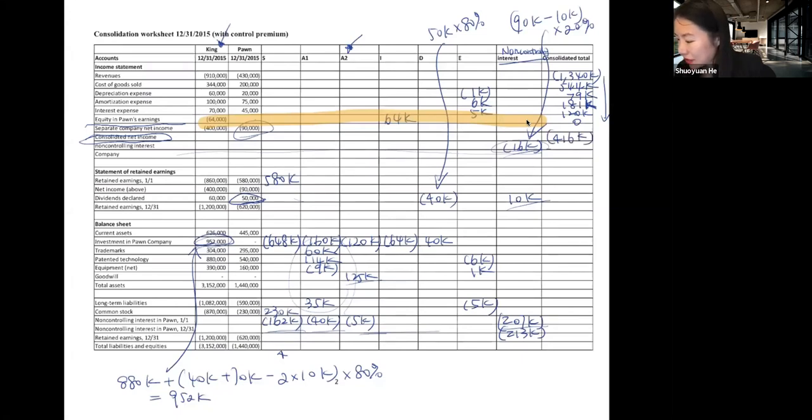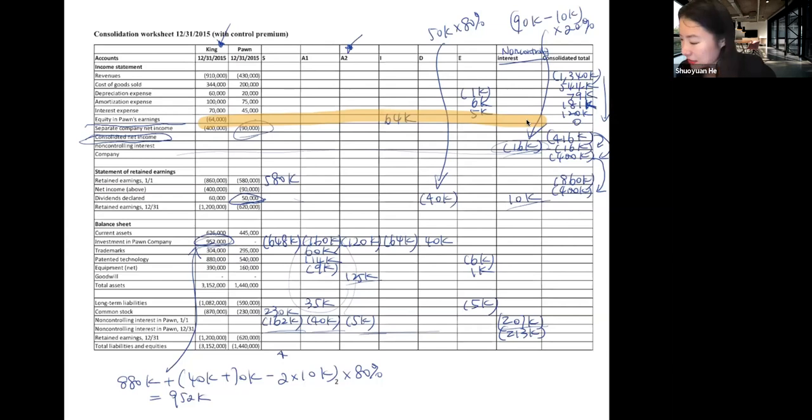So this is allocated between controlling and non-controlling interest. Non-controlling interest gets 16,000. So the controlling interest gets 400,000. Controlling interest 400,000 is carried over to the statement of retained earnings. On your statement of retained earnings, the beginning retained earnings is 860,000. Your current year net income is 400,000.